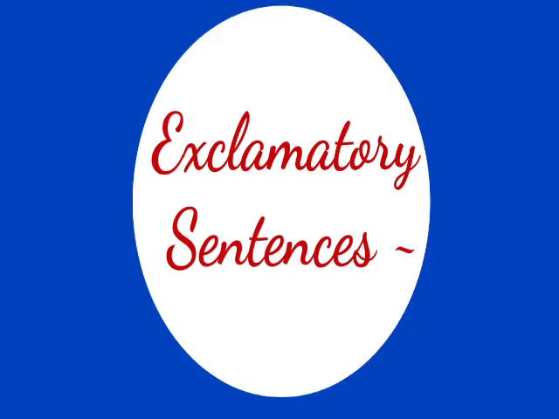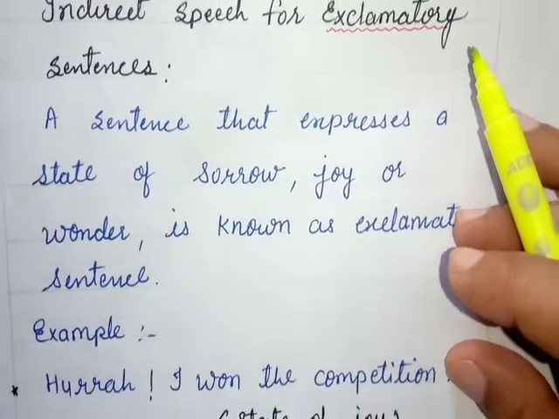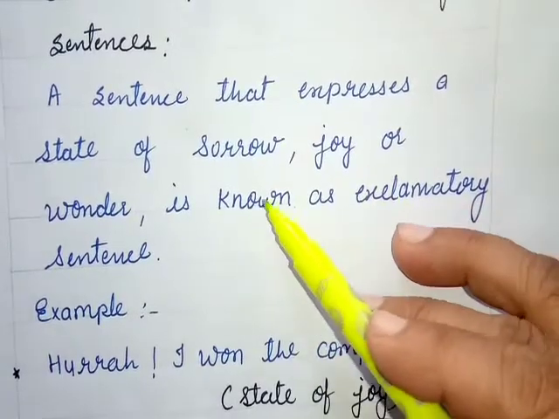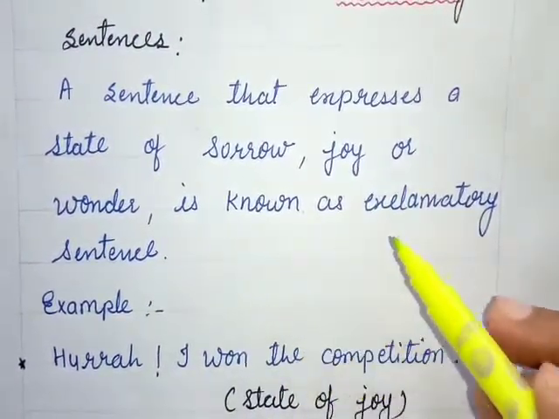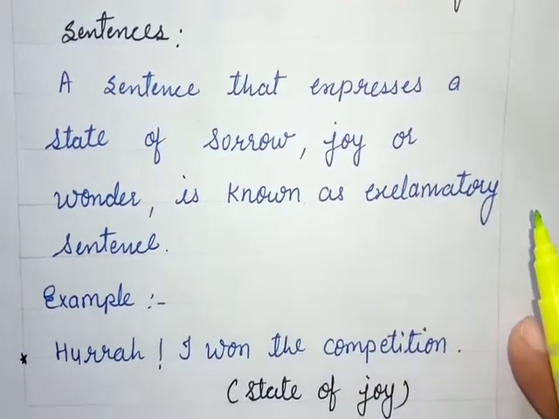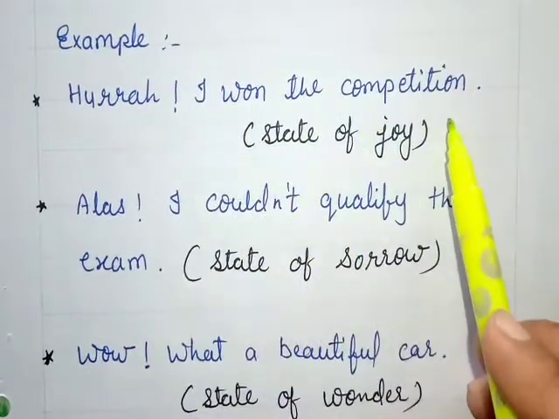Now let's continue with the exclamatory sentence. Exclamatory sentences are what? A sentence that expresses a state of sorrow, joy, wonder. This kind of sentence is called an exclamatory sentence. Let's see with an example. "Hooray, I won the competition."